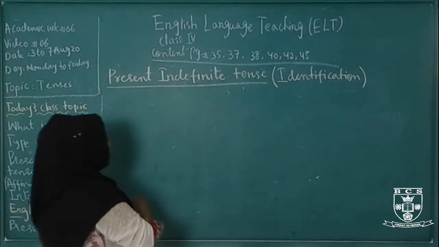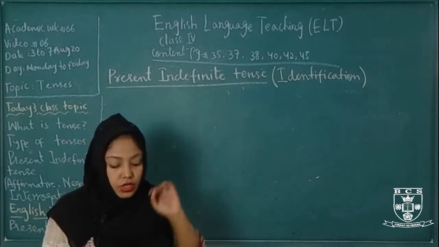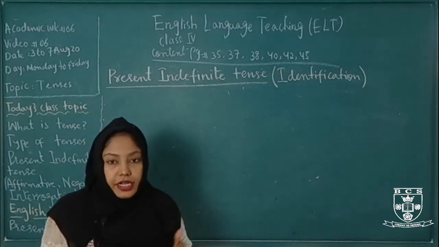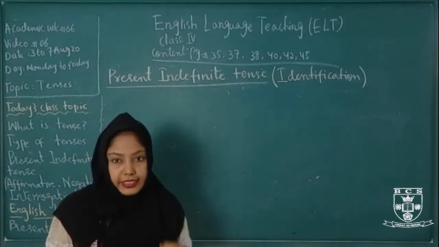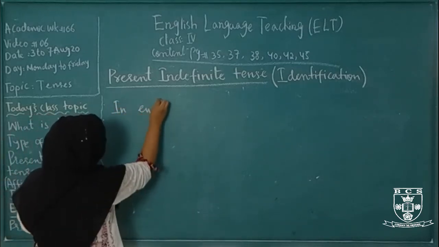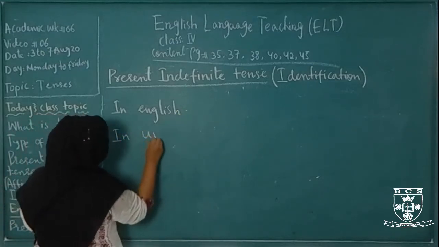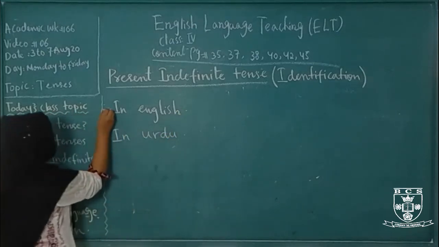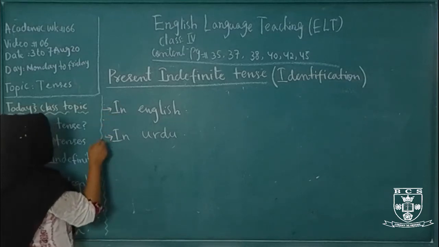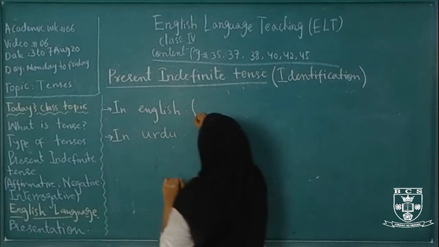Now we learn the tense present indefinite in Urdu and English. So we should know the identification in English and Urdu as well. In English first, and then in Urdu. How do we identify the present indefinite tense in English?